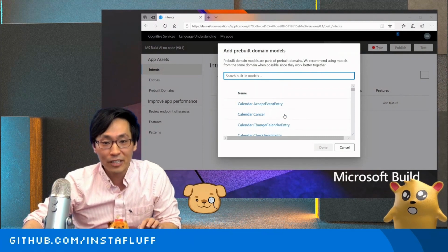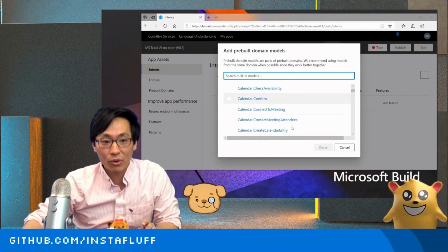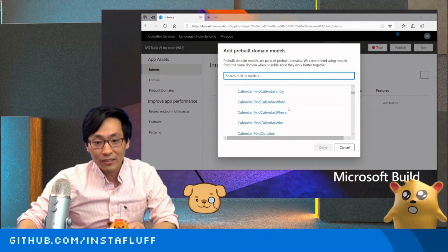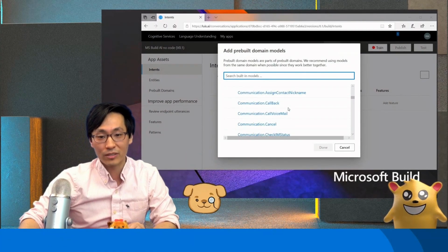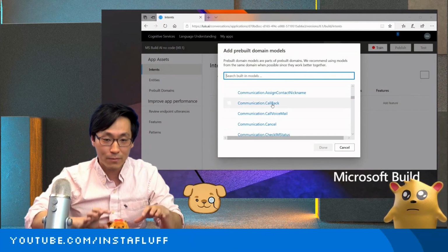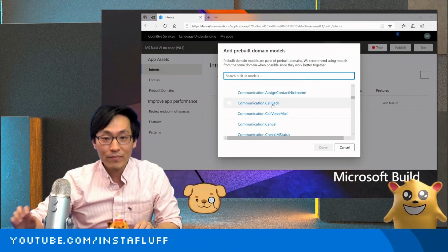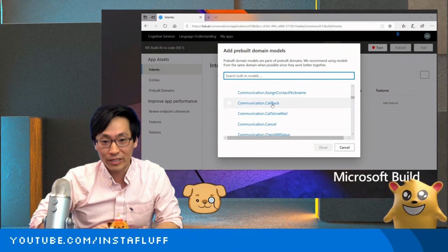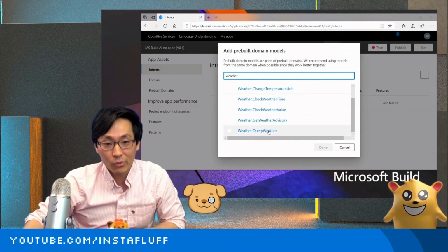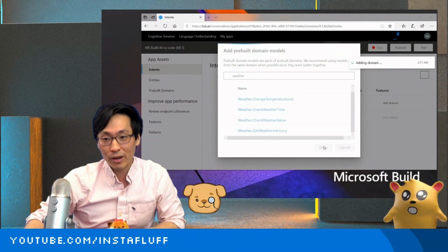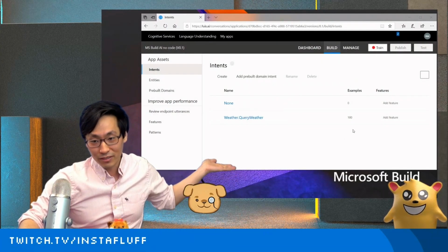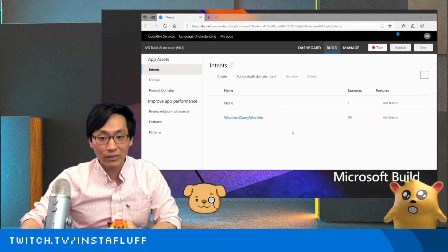There's a bunch of pre-configured, pre-built modules or intents. So there are things on the calendar like find the calendar meeting, or there are communication ones like call back someone. And these are just basically example sentences that Microsoft set up for you, so you don't have to come up with all the example sentences. You have them already built in. So the one we're looking for is query weather, anything that has to do with weather. And when you add that, it's going to add 100 examples. These are 100 example sentences that are about the weather.